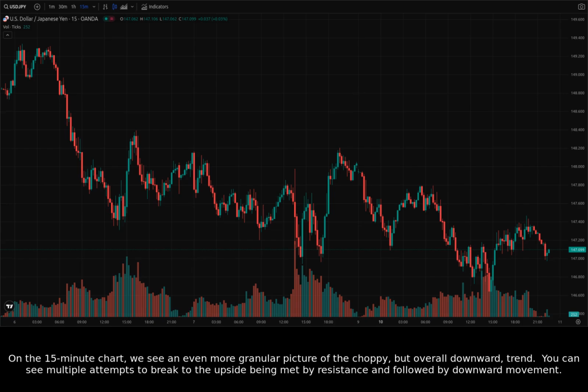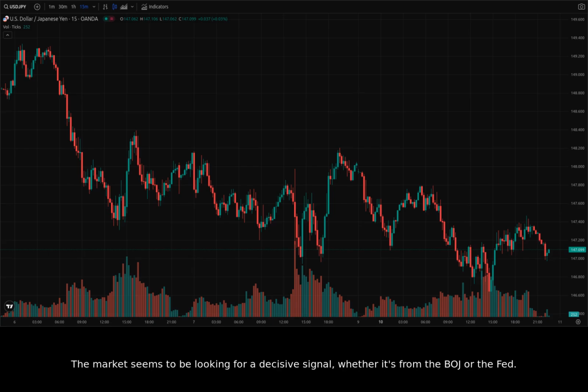On the 15-minute chart, we see an even more granular picture of the choppy, but overall downward, trend. You can see multiple attempts to break to the upside being met by resistance and followed by downward movement. The market seems to be looking for a decisive signal, whether it's from the BOJ or the Fed.